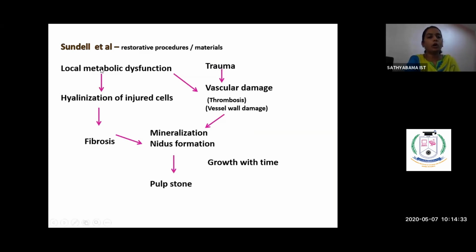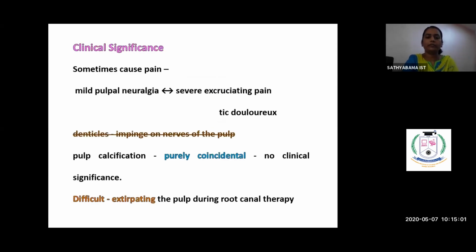And sometimes it also could hamper the local metabolism, and it causes hyalinization of the injured cells, resulting in fibrosis and thereby formation of the nidus. Okay, so one could be the vascular damage, or another one could be the local metabolic dysfunction causing injury of the cells. So whatever the cause is, it is resulting in the pulp stone by formation of the nidus.